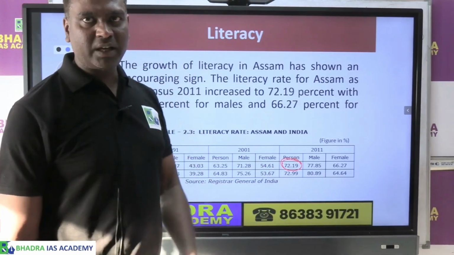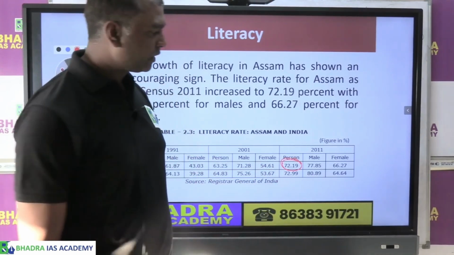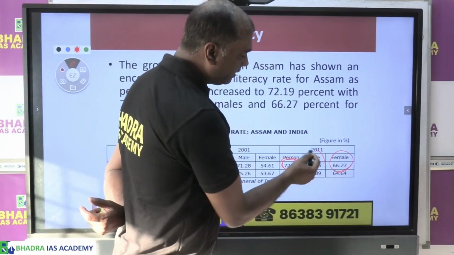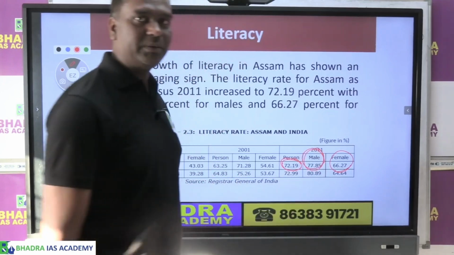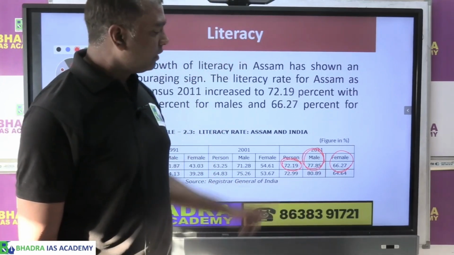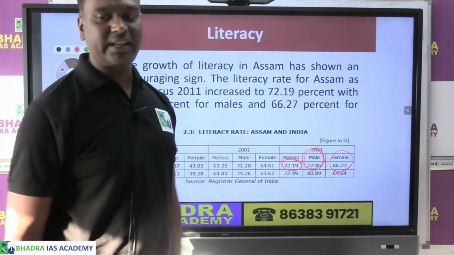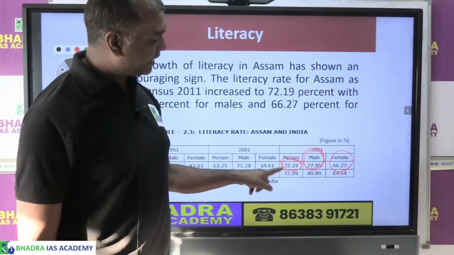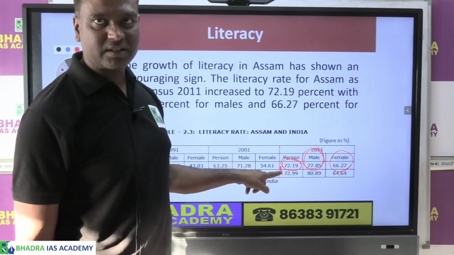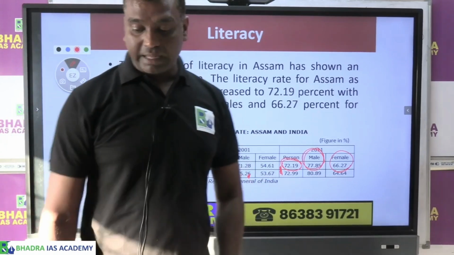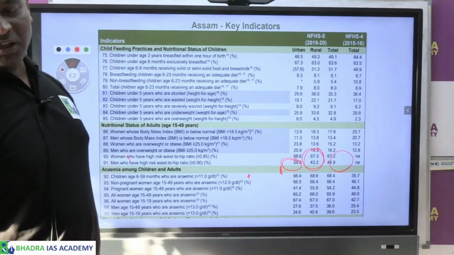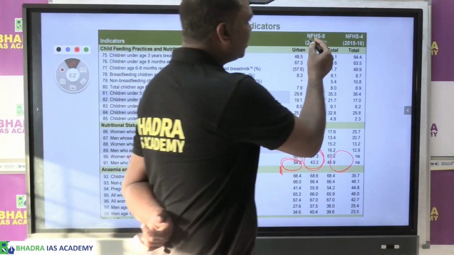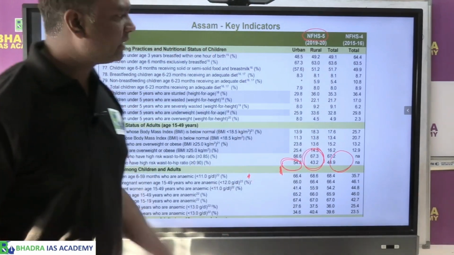But what is the problem here is the male female literacy. Female literacy here is 66%, whereas the male literacy rate is 77%. What does it show? That male has more literacy than the female. Okay, but total literacy is same like India, 672%. But again, according to the National Family Health Survey, the latest one,